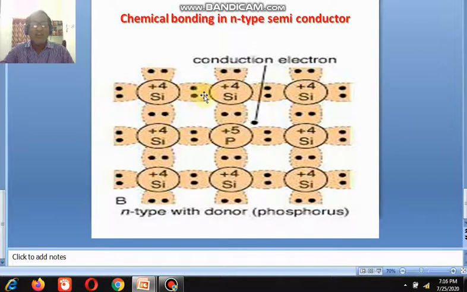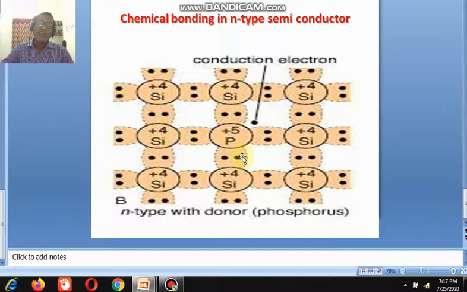So if you add this pentavalent atom to silicon, the 4 electrons of silicon combine with 4 outermost electrons of phosphorus. One electron is free. That means in N-type semiconductor, the number of electrons is more than the number of holes. When temperature is given, the covalent bonds break, and holes and electrons are available.